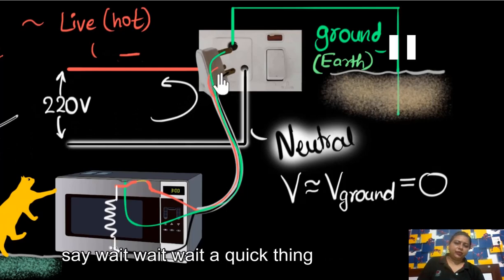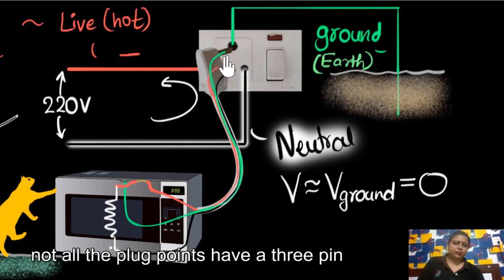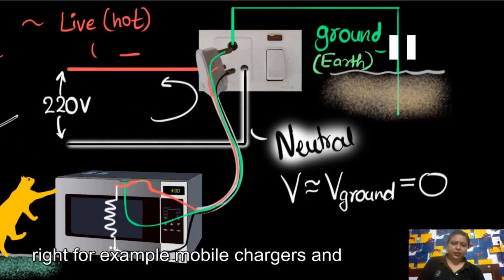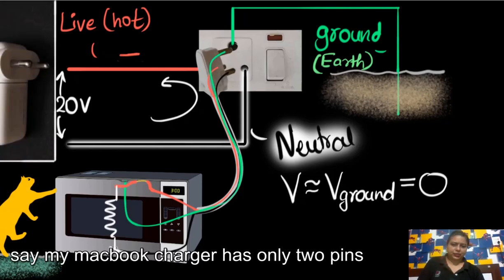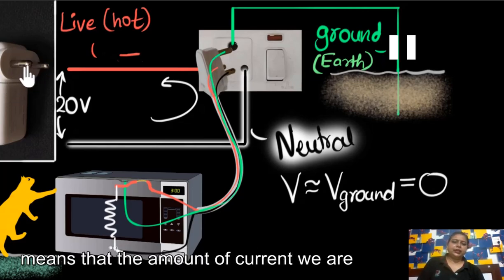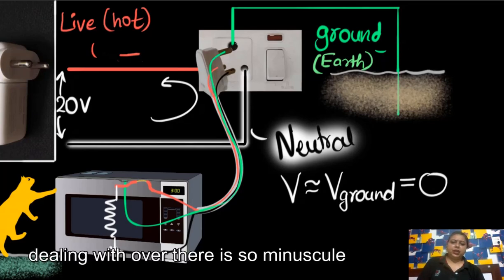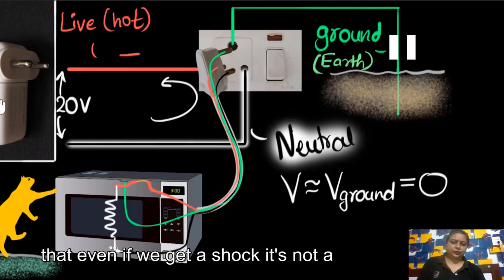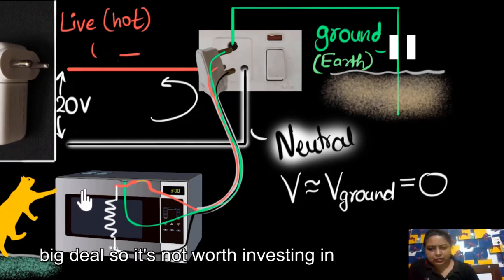You might say, wait a second, not all plug points have 3 pins, right? For example, mobile chargers, say my MacBook. What's going on there? Well, that just means that the amount of current we are dealing with is so small that even if we get a shock, it's not a big deal.